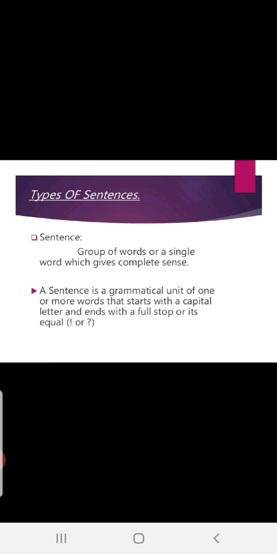Now, a sentence is a grammatical unit of one or more words that starts with a capital letter and ends with a full stop or its equal, that is exclamatory or question mark. Always a sentence should start with a capital letter and it should end with a punctuation. It may be a full stop, a question mark or an exclamatory mark.